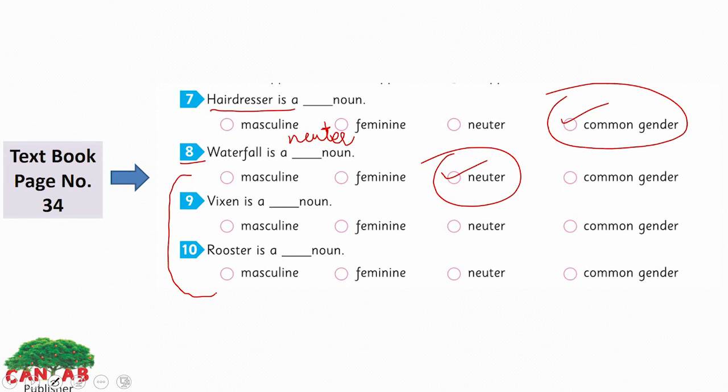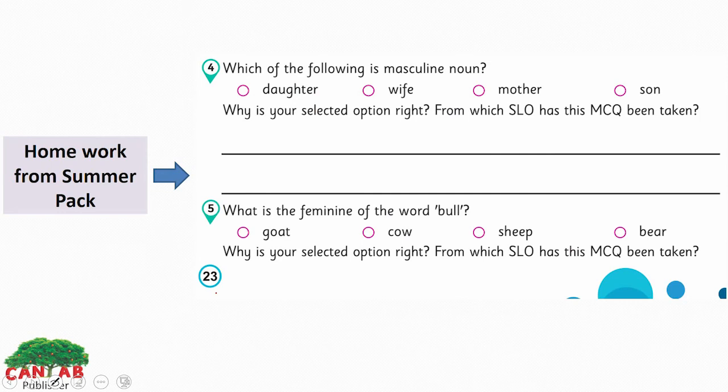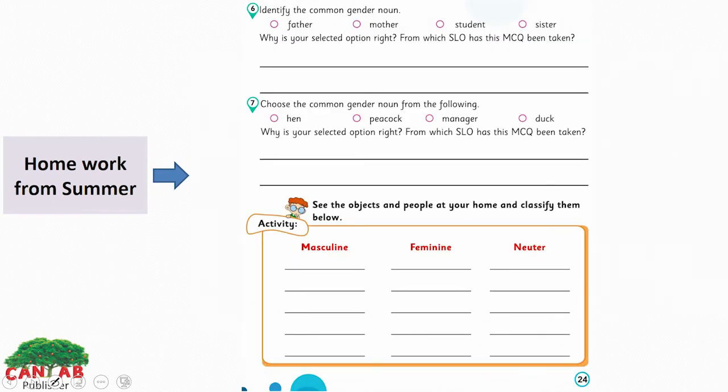Choose the right option for these sentences by yourself. This is your homework from the Summer Pack, page number 23. This is also your homework from the Summer Pack, page number 24. We also have an activity here.